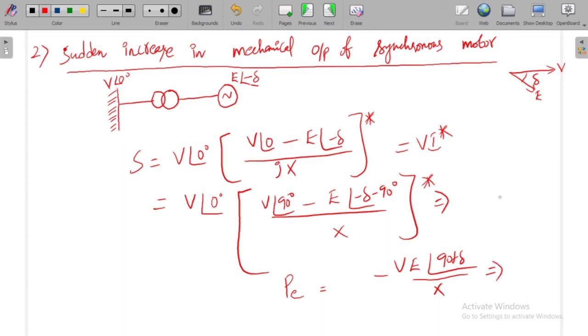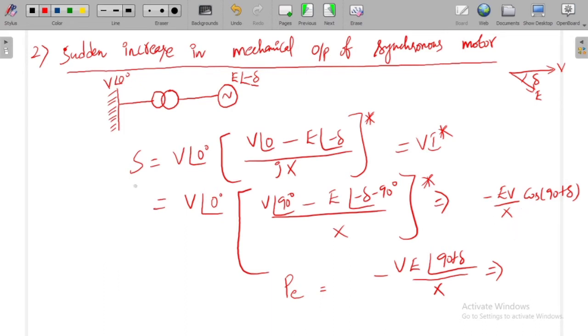How can you get the real power? So EV by X, I am just writing only the real term, right? I don't bother about the other term because you will get an imaginary value for it. As I want only the electric power which is supplied to the motor, it comes out to be EV by X cos of 90 plus delta, with a negative sign. Cos 90 plus delta is minus sin delta.